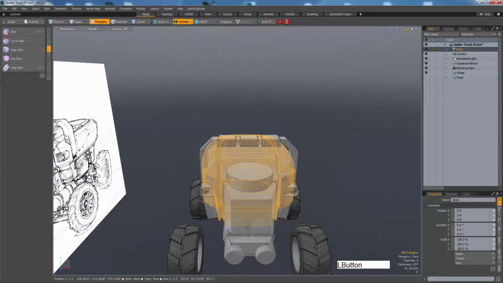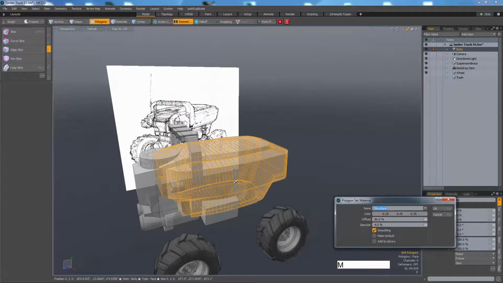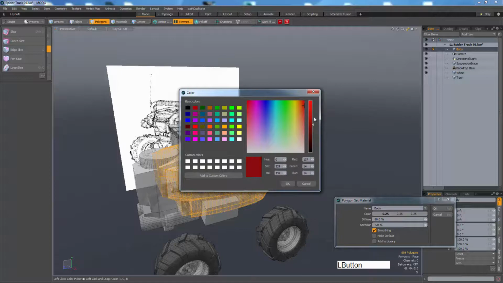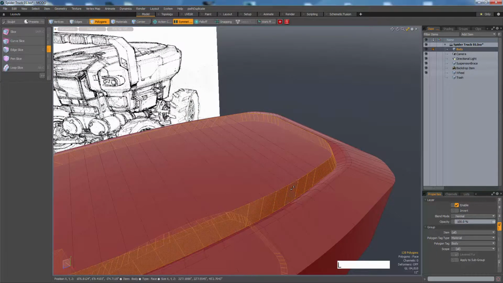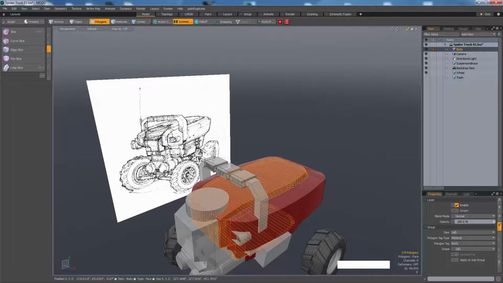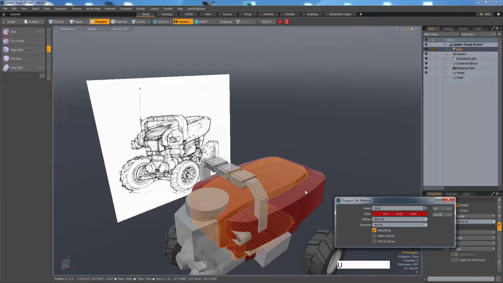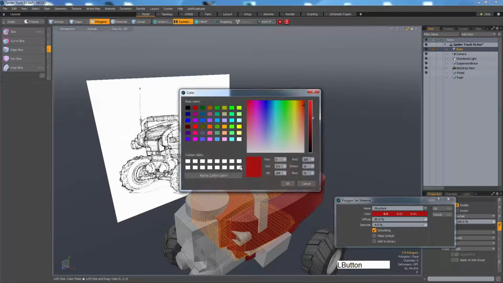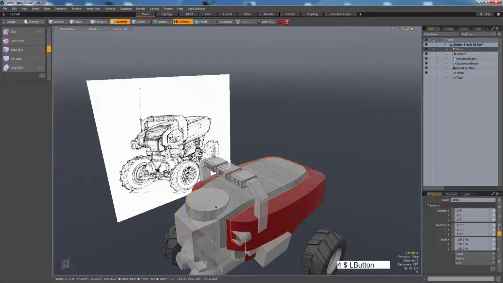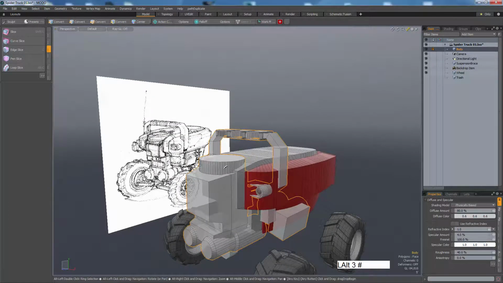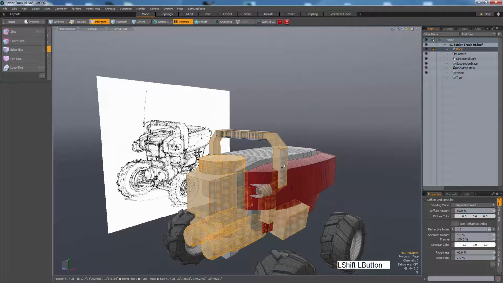Alright, let's pick this whole thing, M for material, and call it body, and I'm gonna make it red. And then pick this, L for loop, G to fill inside, M, and let's call this structure, and this can be gray. And I think all the rest of this stuff here can all be that gray structure.